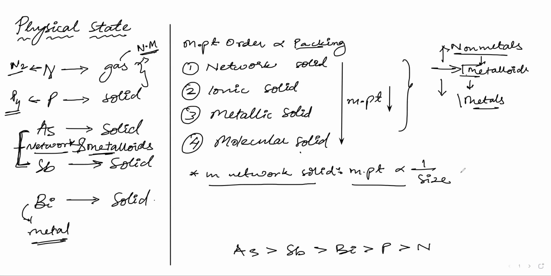Again, can you repeat that? Say like this. Size increases, then melting point decreases. As size increases, melting point decreases. Okay. Can I have Abir now?